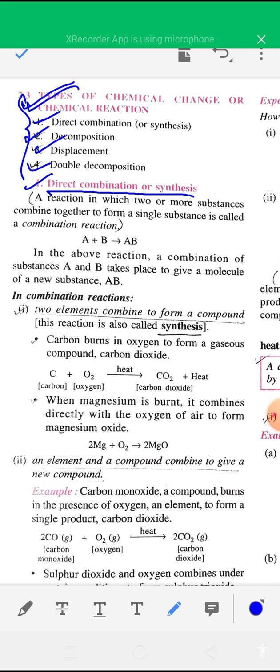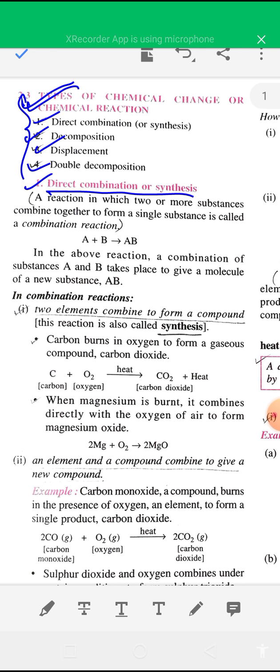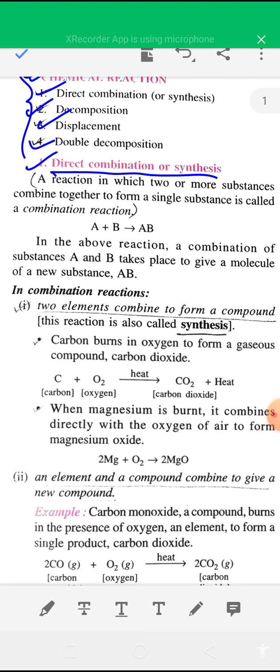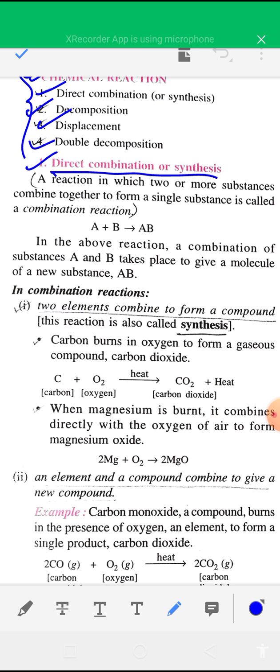So what is a direct combination reaction? A reaction in which two or more substances combine directly to form a single substance is known as a direct combination reaction. So in a direct combination reaction, two or more substances combine together to form a single substance.